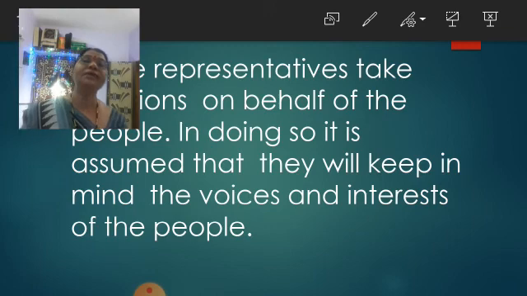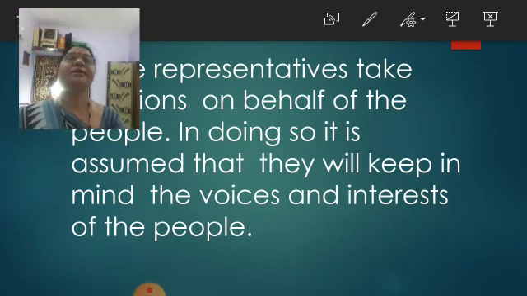Whenever they have to take decisions, they assume, they imagine, that they will keep in mind the voices and the interest of the people. It means they always think about the interest of the people, and then only they can take the decisions.